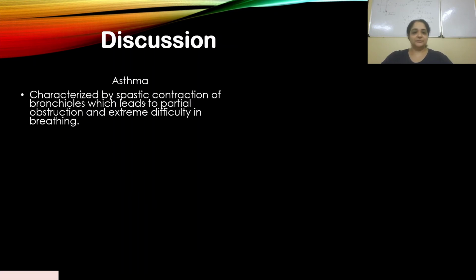Now it is characterized by spastic contraction of bronchioles. That means abnormally continuous large amounts of contractions of bronchioles, which leads to partial obstruction and extreme difficulty in breathing. So that causes obstruction, and then because of that it becomes extremely difficult to breathe.